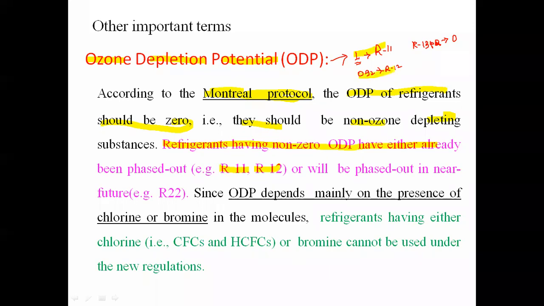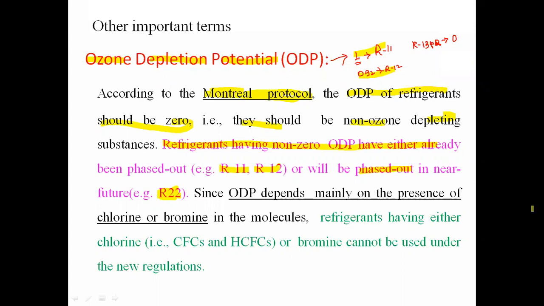That means not a single application is using R11, R12 refrigerant, and whatever R22 refrigerant is there, that R22 refrigerant will be in the phase-out condition in the near future. That means up to 2030, that R22 refrigerant will also be phased out.